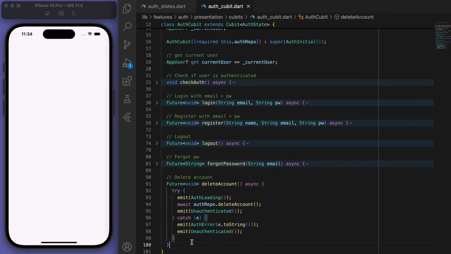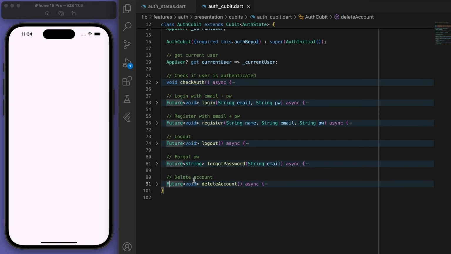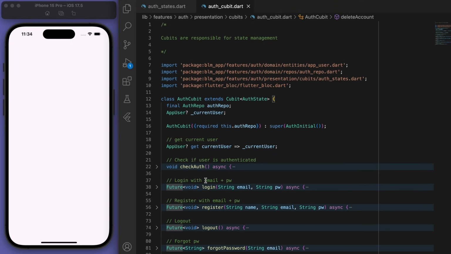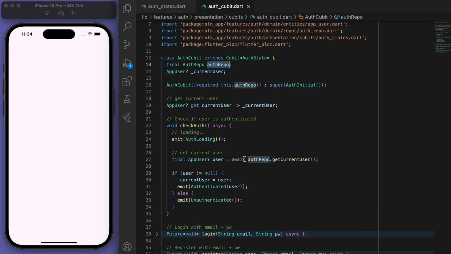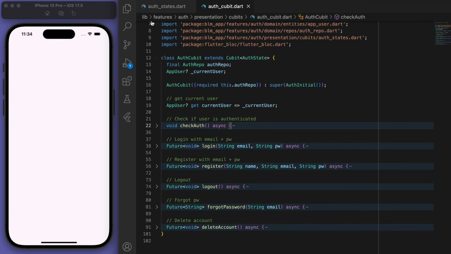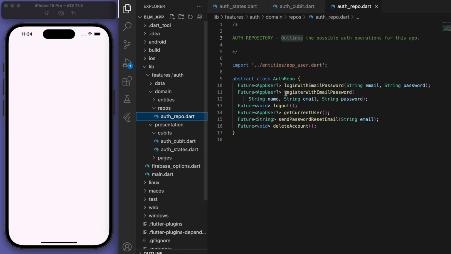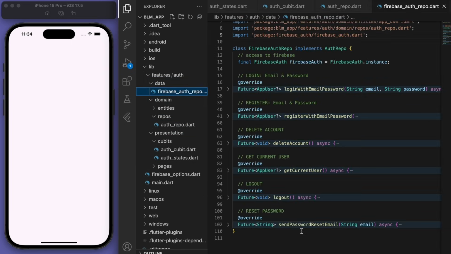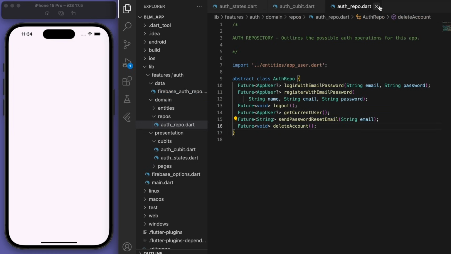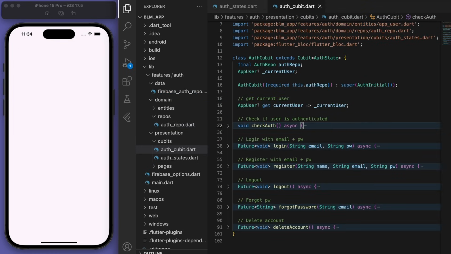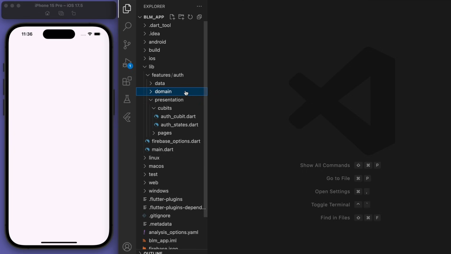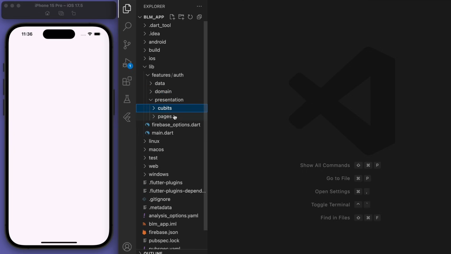Sweet, so that's how we fill out the auth cubit. And again, this cubit is responsible for the state management, right? So you can see the auth repo that it calls, it's calling these methods. And the actual logic for these methods are in the Firebase repository. So it's going to call all those methods, and in the cubit, it's just responsible for emitting the different states so that we can keep track of what's going on. Sweet. So now that we've done the cubits, finally we are up to the pages, which is the UI.